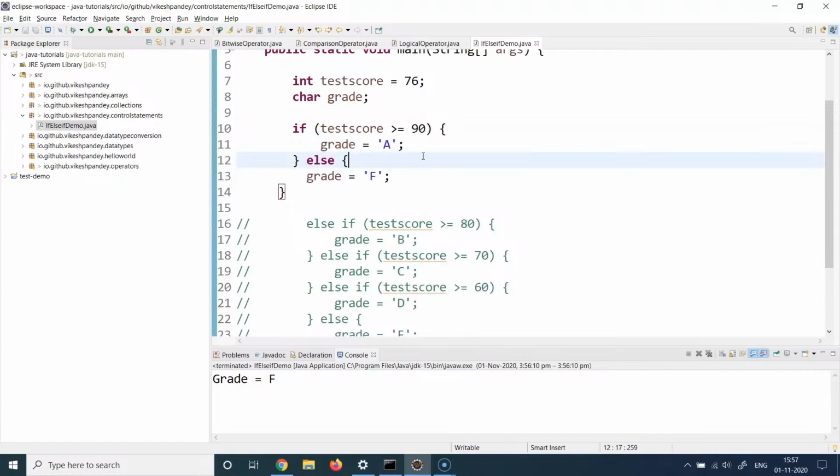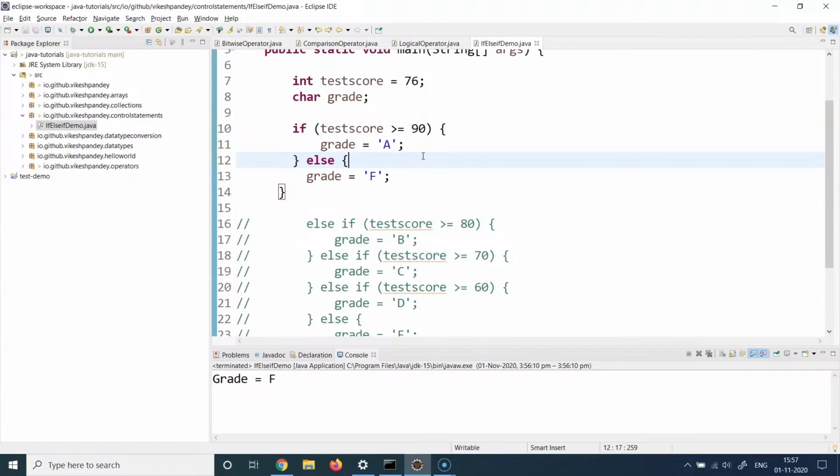But in some cases, your conditions will be more complicated than just a single condition. If we try to understand it from a real world example, in real world, you will not have only two grades as A and F. You will have more grades, right? A, B, C, D, so on and so forth. So what are you going to do in that case?